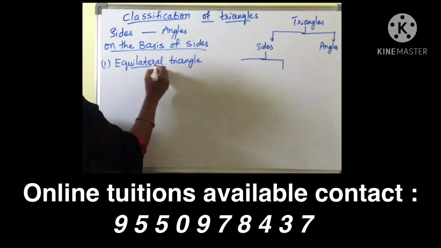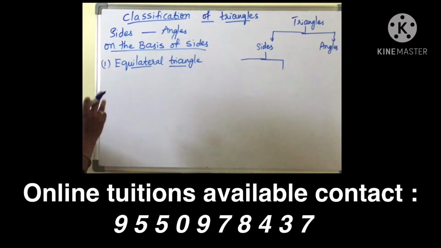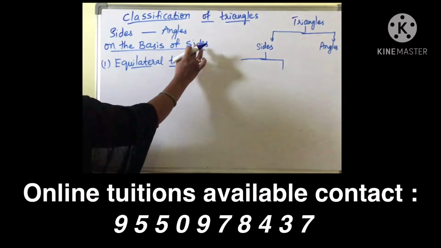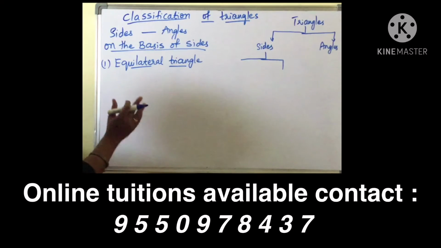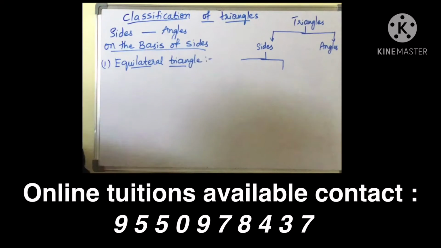Equi means what? Equal. Lateral means what? Sides. So equilateral means a triangle in which all the three sides, here we are considering sides children, a triangle in which all the three sides are equal. Then we can say the triangle as equilateral triangle.